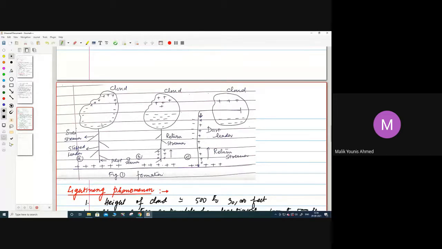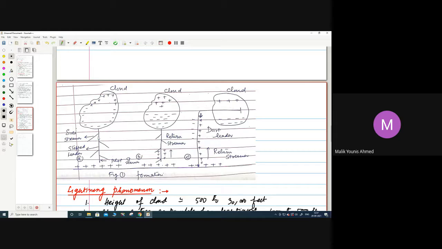The value can go beyond the critical breakdown value, and a stream of charges, known as the pilot streamer, will start from the cloud and move towards the earth.